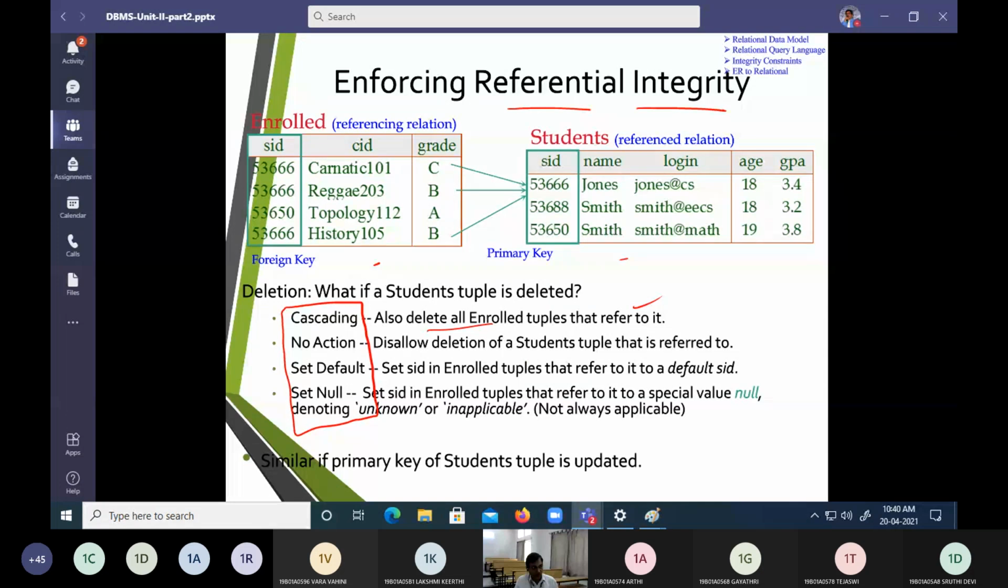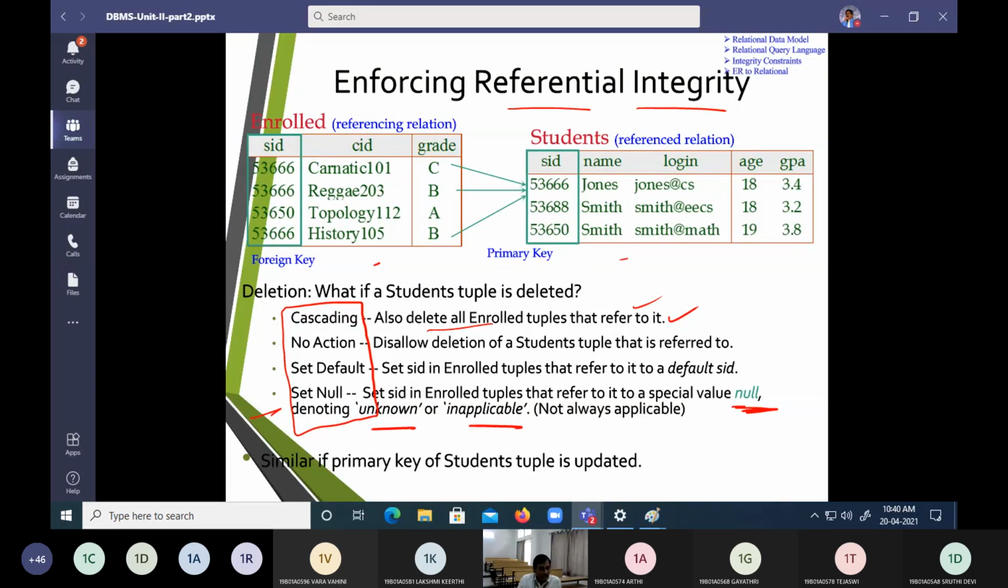So two conditions. Condition number 1, if the items are deleted at one location, the same items which we are referring to also have to be deleted. We call them cascading. Second thing, instead of deleting that item, you put a null value there. We can call it unknown or unacceptable.